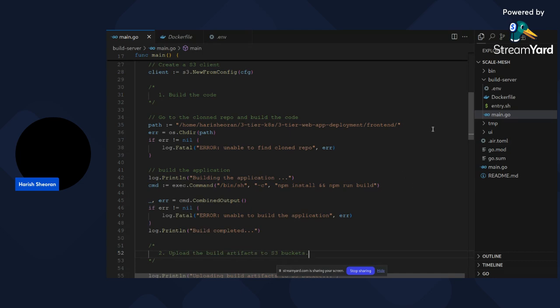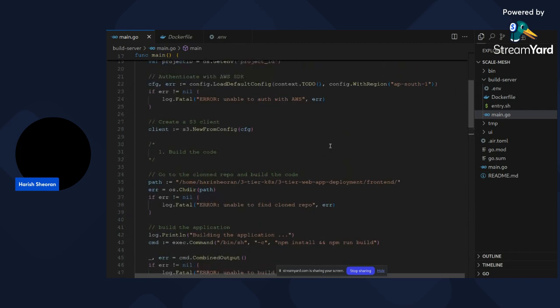So today I built its first component. I called it a build server. It is building the application directly from the GitHub repository and then saving its artifacts to the S3 buckets.